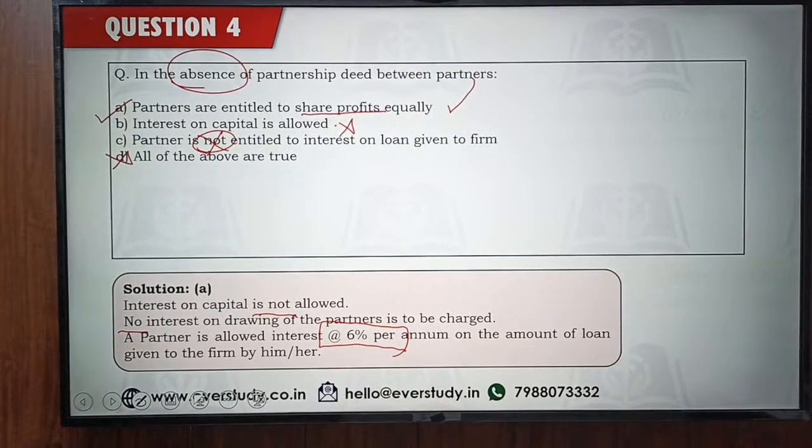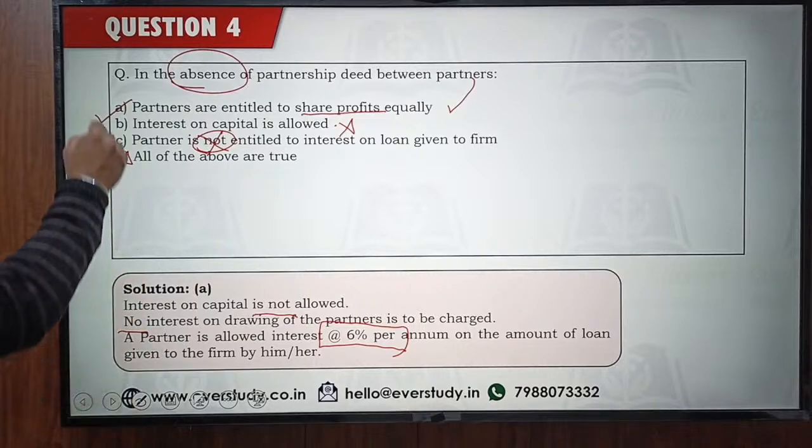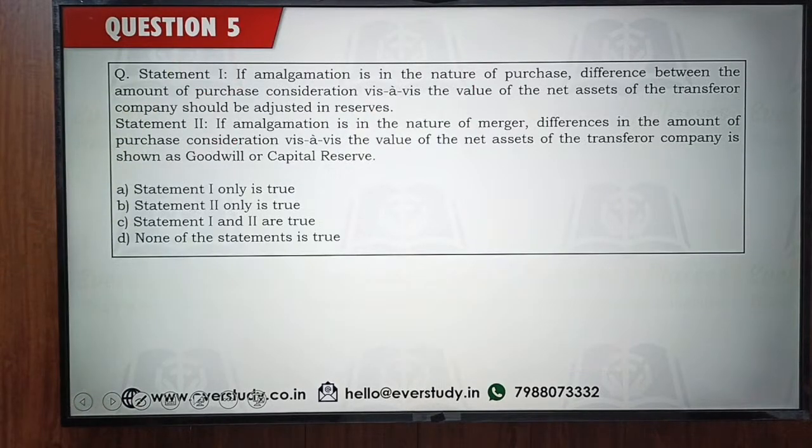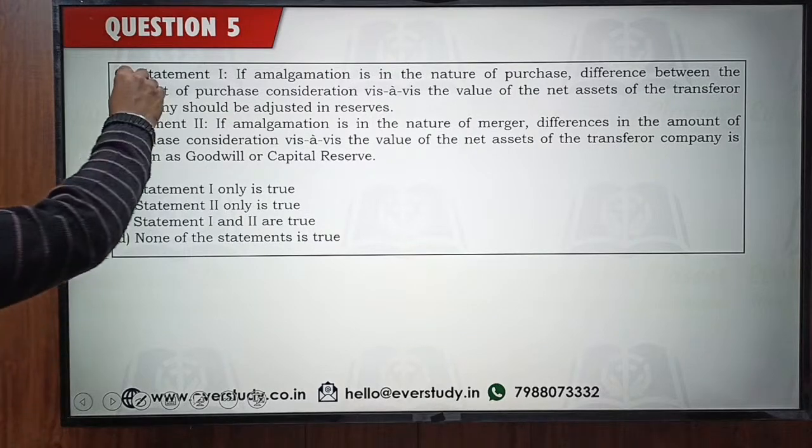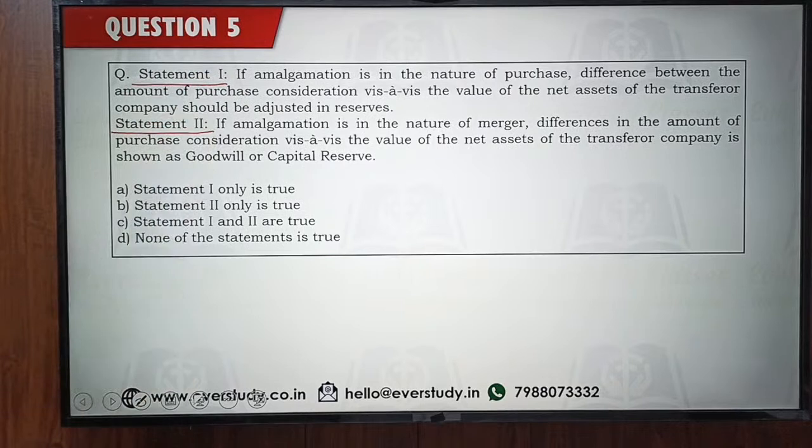Answer is not option D. Answer is option number A. So please check, guys. You guys are making mistakes in very simple, very easy questions. This should not be the case. Your examination is very near. Let's come to the next question. Statement number 1 is given. Statement number 2 is given. Read these statements and give me the right answer for this one. Do read these statements very carefully, guys. Do read these very carefully.